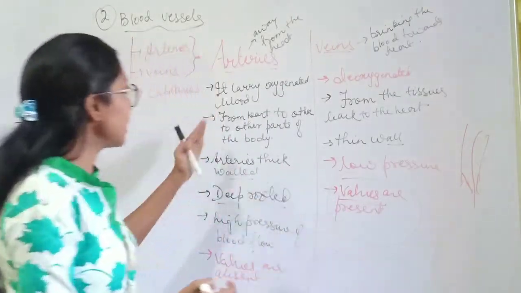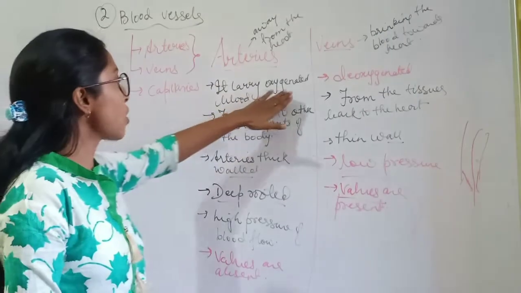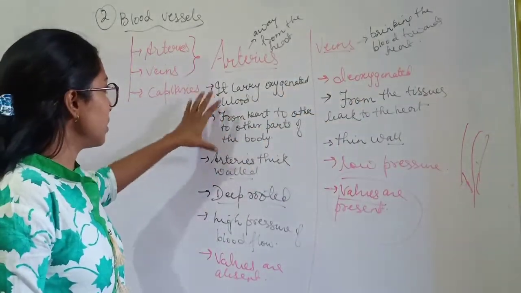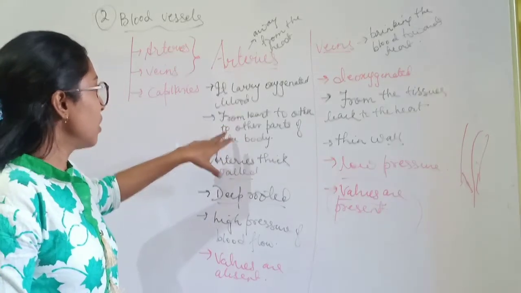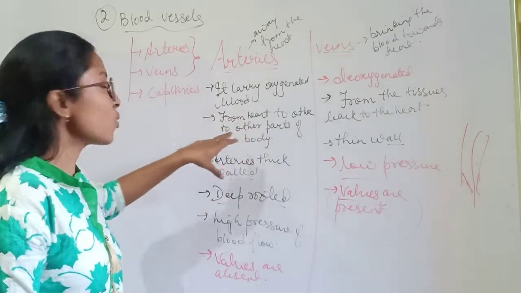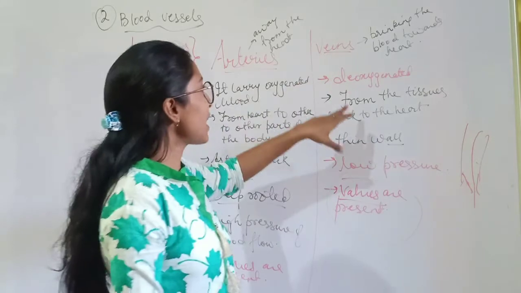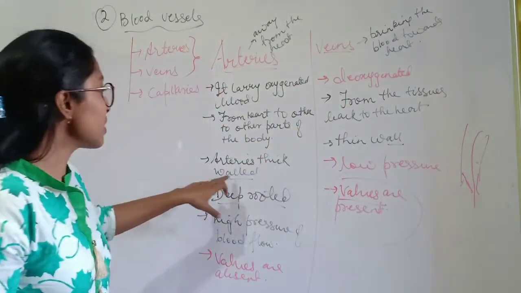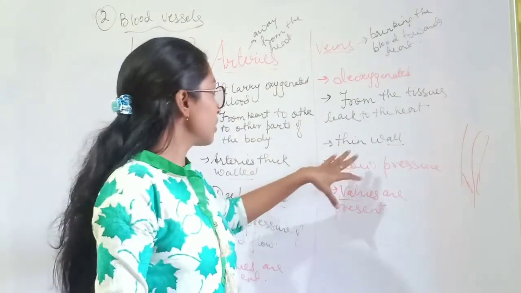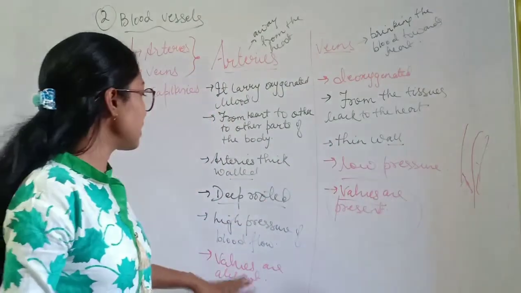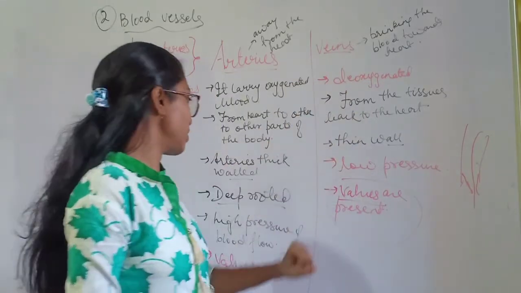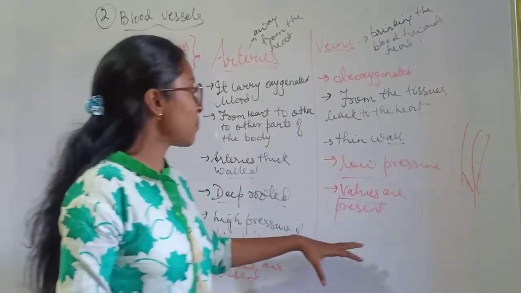So this was the main difference: arteries carry oxygenated blood, veins carry deoxygenated blood. Arteries carry blood from the heart to other parts of the body, and veins carry blood from the tissues back to the heart. Arteries are thick walled, veins are thin walled. Arteries have blood flowing at high pressure, veins at low pressure. Valves are absent in arteries and present in veins.